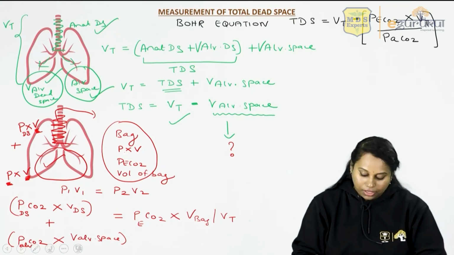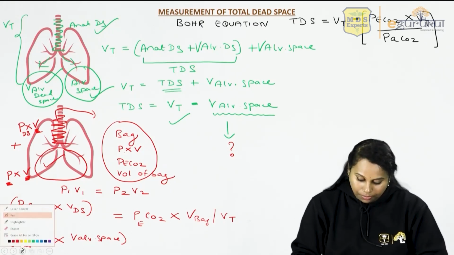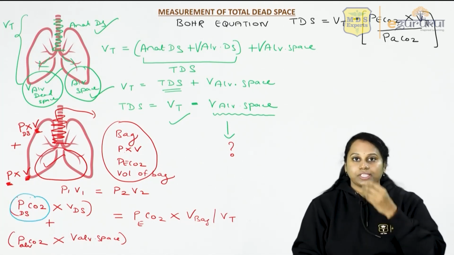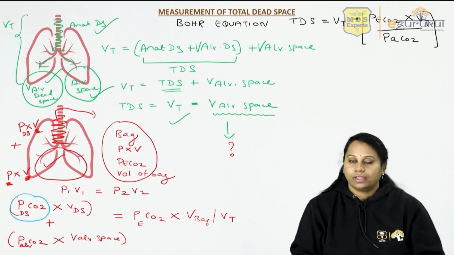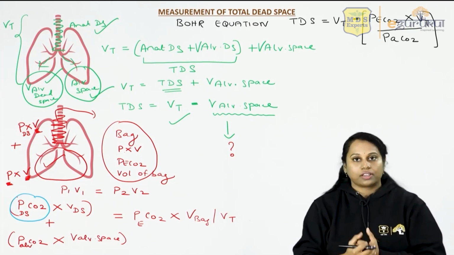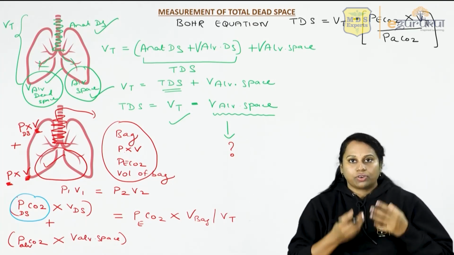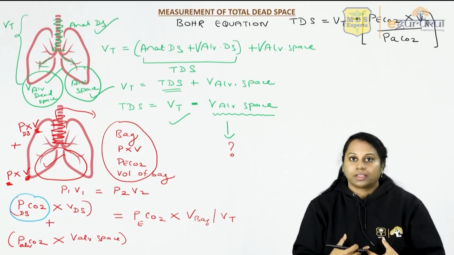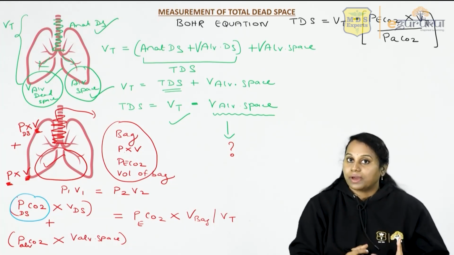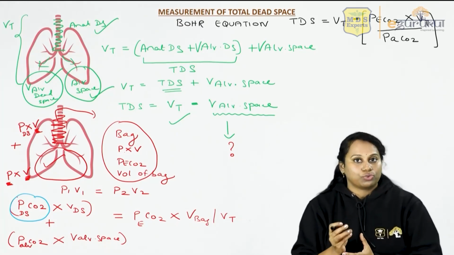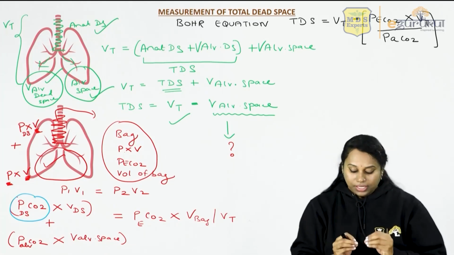What is the value of partial pressure of carbon dioxide in the dead space air? Dead space means your trachea and bronchi. You remember we learned partial pressure concepts? What is this air actually? The air that is present in your trachea and bronchi. So that is nothing but your inspired air. What is the value of inspired air partial pressure of carbon dioxide? 0.29. Or let's take it as 0.